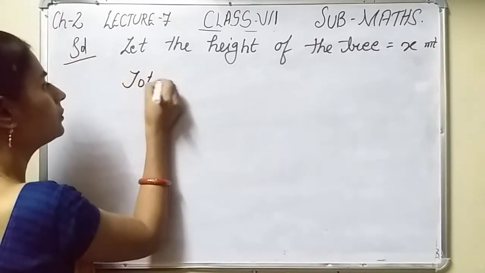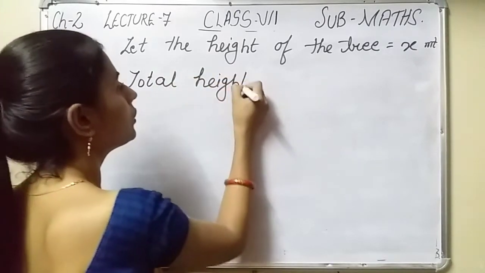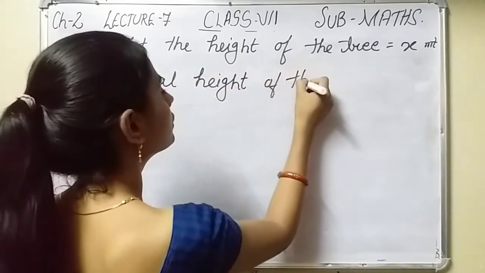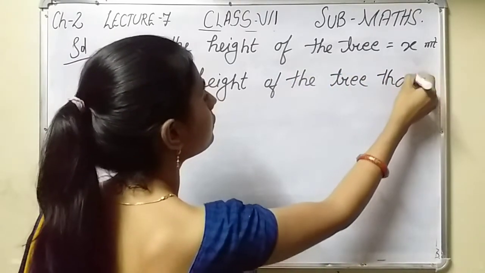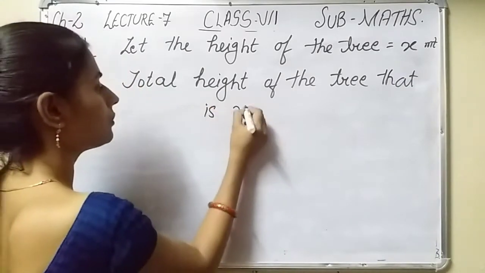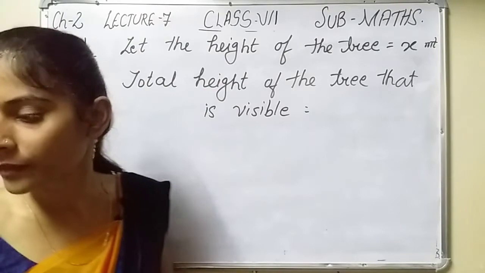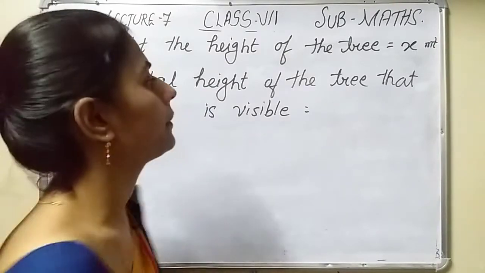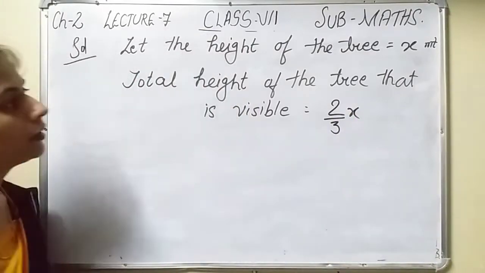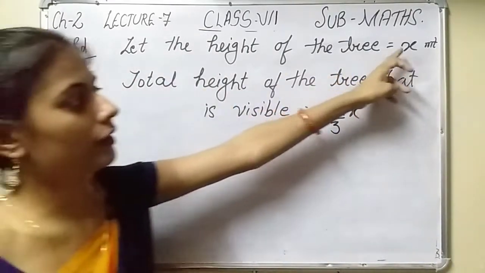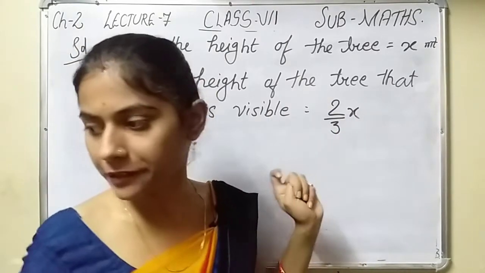Total height of the tree that is visible is equal to 2 by 5 x. Height of the tree into the height that is visible means 2 by 5 x.